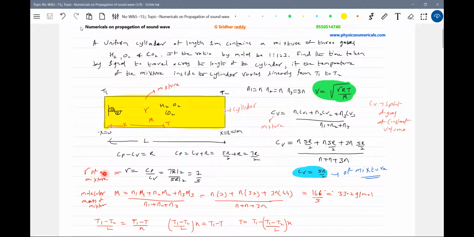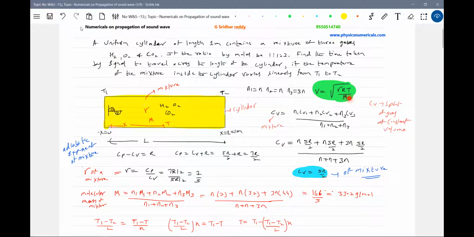Then the adiabatic exponent of the mixture, gamma, equals Cp by Cv. Since we know Cp of the mixture and Cv, I'll get gamma.